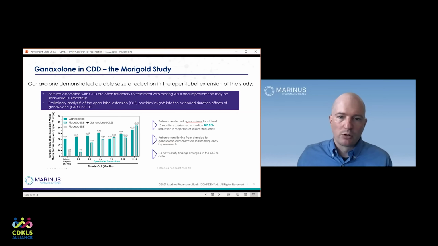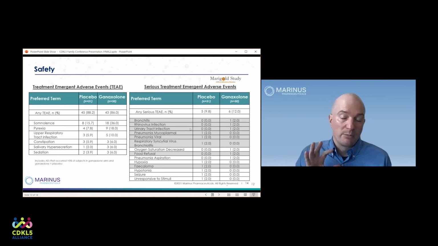So let's talk more about the safety findings that we're seeing primarily in the double-blind phase, and those are summarized here. On the left, you can see treatment emergent adverse events, and on the right, you can see serious treatment emergent adverse events. Keep in mind that treatment emergent adverse events is anything untoward that happened during the double-blind phase.